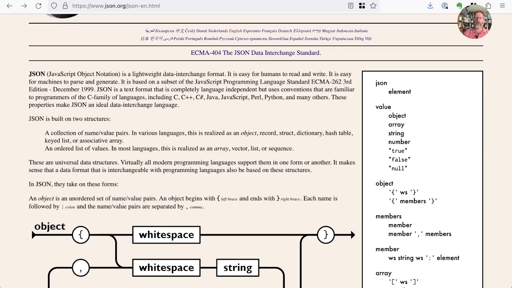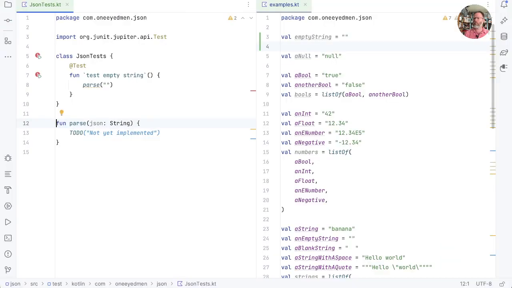Now, we could return null if we have an empty string, but on the other hand, null is itself JSON, and my aim here is to use primitives to represent things we found in JSON. So I don't think we can use null. I think if we pass an empty string or a string that's only white space, we probably have to throw an exception. Now, we could return a result type, but for now at least I'm going to go with exceptions to keep everything as simple as it can be.